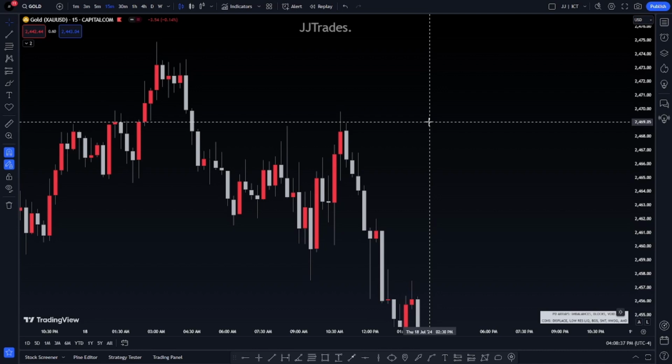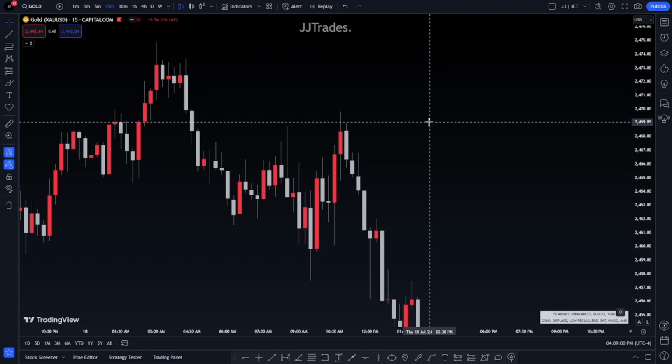Of course, because it's a unicorn. It doesn't form all the time. But if fair value gaps form every single day, every single minute, every single second, don't you think that concept is going to get violated, day by day, hour by hour, minute by minute, second by second?